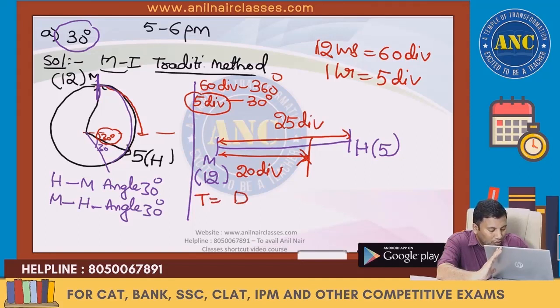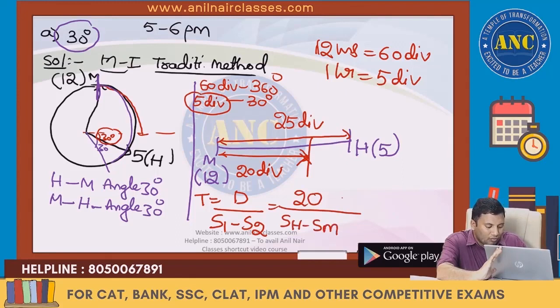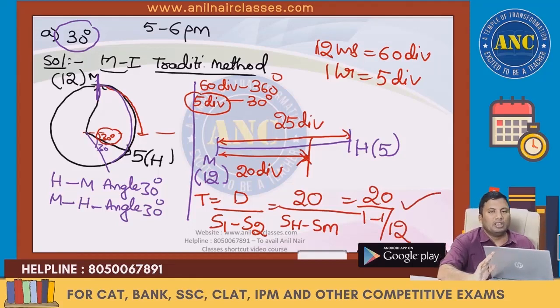Time is equivalent to D by S1 minus S2. The distance it will travel is 20 divided by SH minus SM, which is 20 by 1 minus 1 by 12. This is one answer.